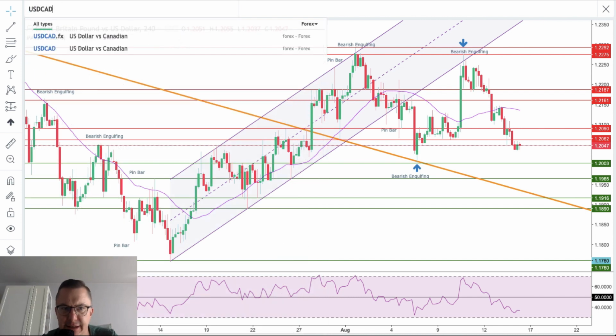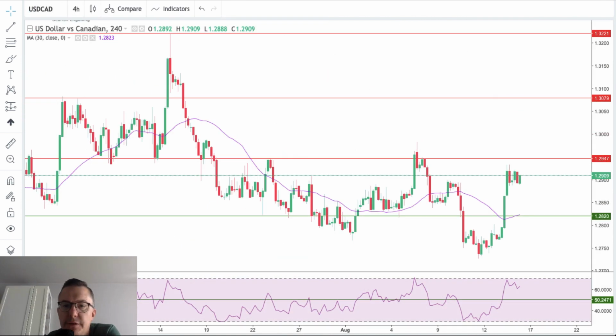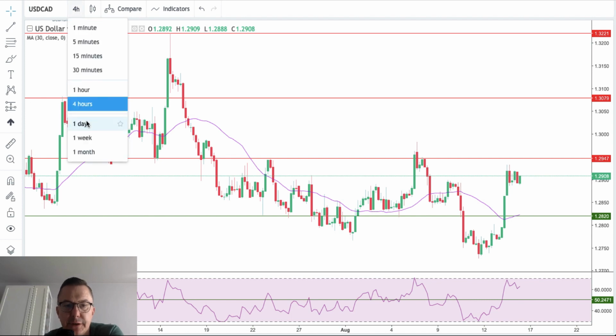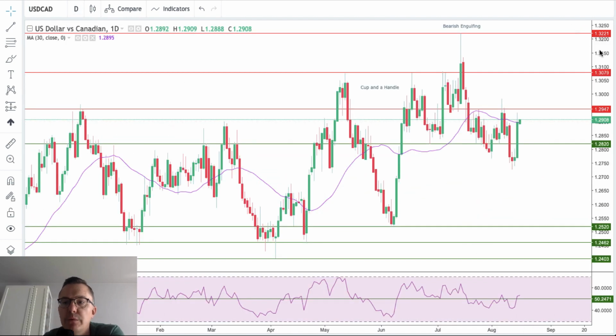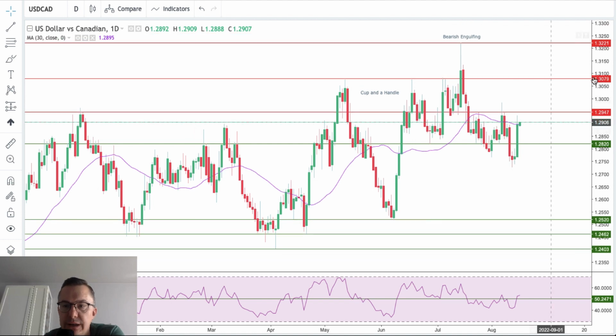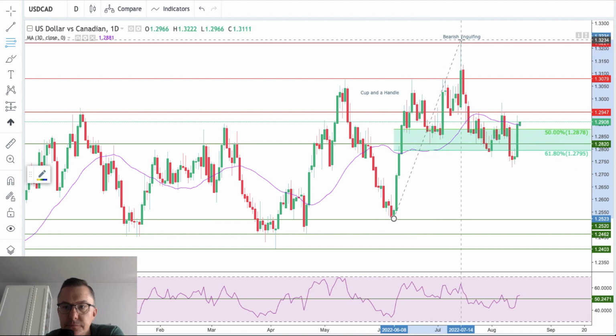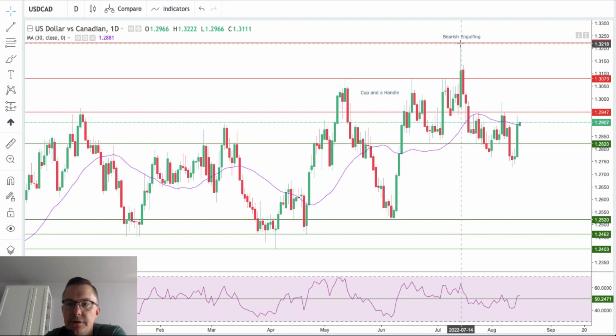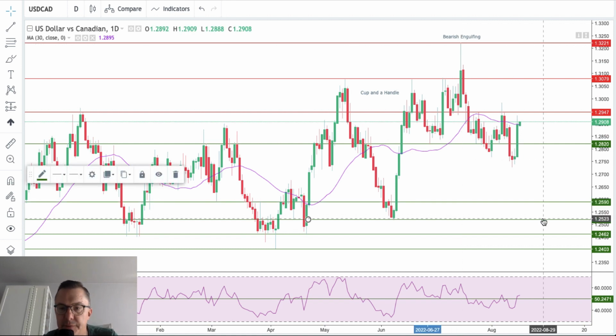Let's take a look at the Canadian dollar. What is going on there? This is a 240 minutes chart. However, we will switch to the daily. Why? Because we can see clearly the V-shaped reversal from a very interesting level. I think it might be some sort of Fibonacci level. No, it's below the 61%, so we will not consider it as a Fibonacci reversal.